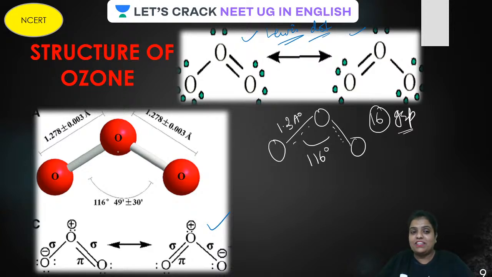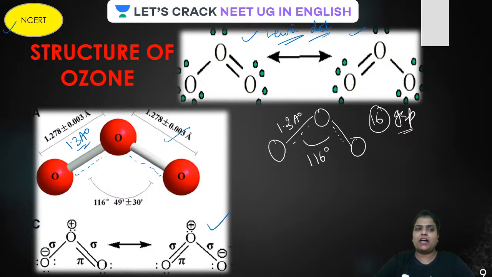This is how the resonance hybrid of ozone is represented with a partial double bond. The bond angle is 116. The bond length is roughly 1.3 angstrom. Is that all clear? Let us move ahead. So this is all about the structure.